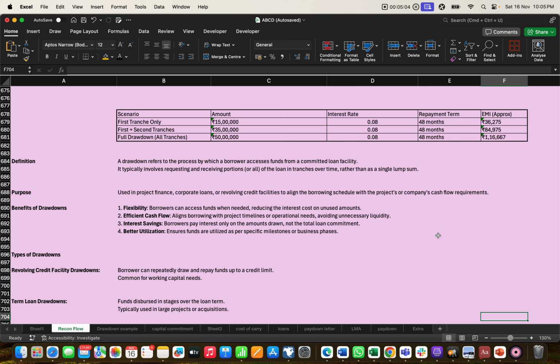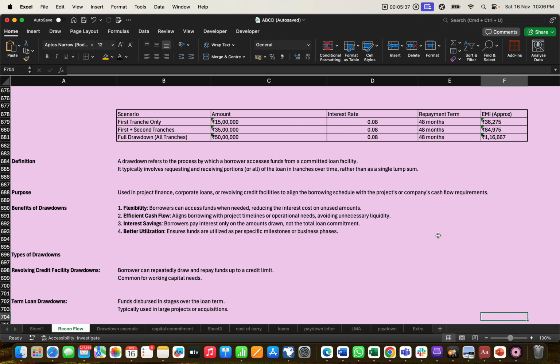The purpose of this is that it is used in project finance, corporate loans or revolving credit facilities to align the borrower's schedule with the project company's cash flow requirements. The purpose will be different in different projects as well. So if the borrower is working on a finance project, or a corporate loan or revolving credit, accordingly he will mention it in his agreement and he will withdraw the funds.